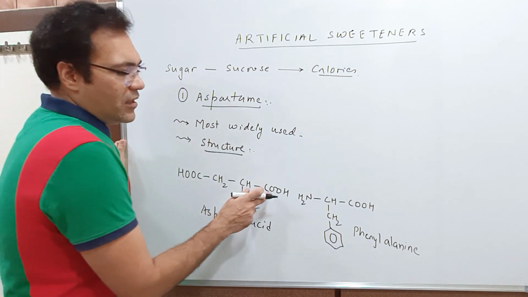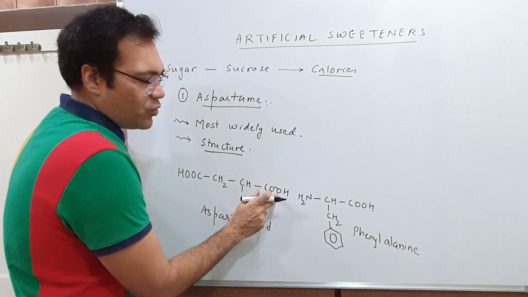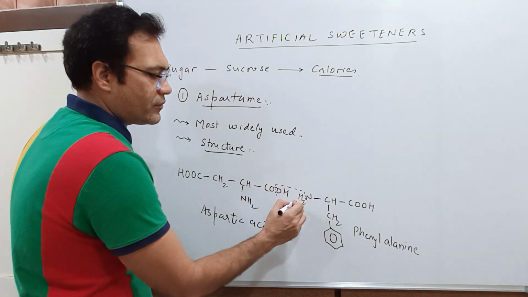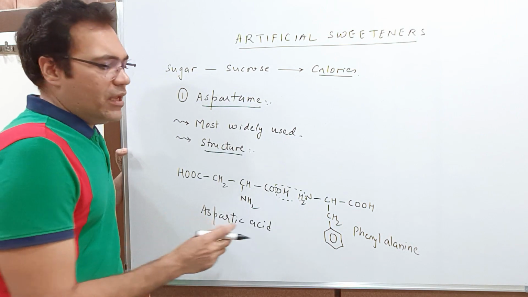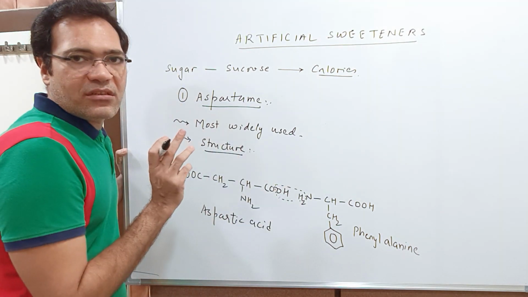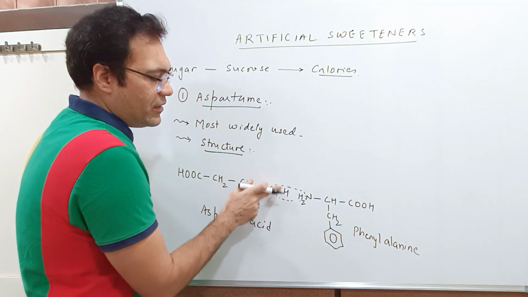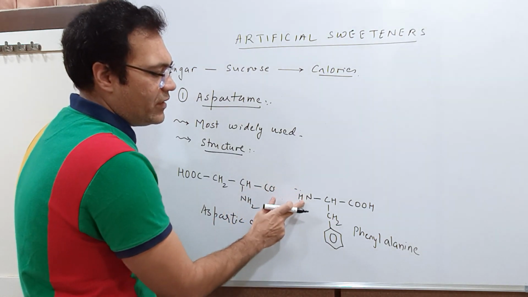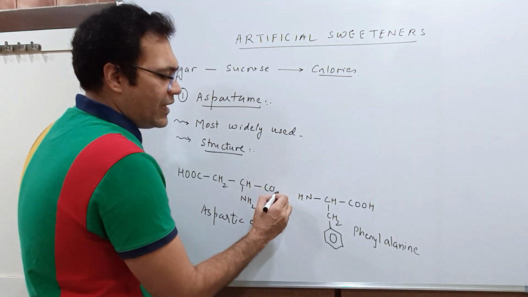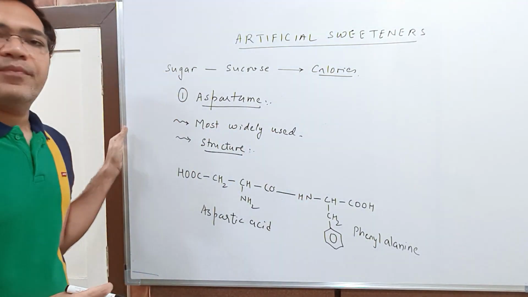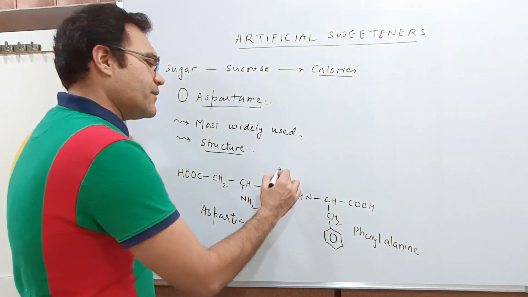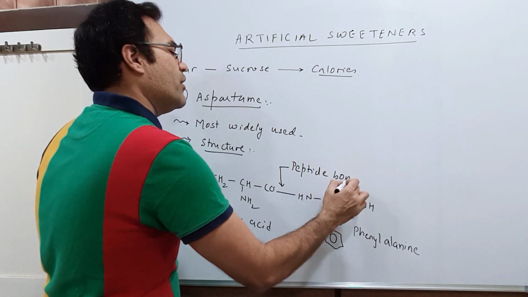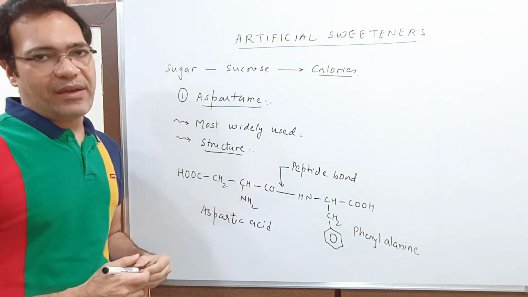Now what happens is, the OH group from here and the H from here will be removed. One OH and one H will be removed. So as a result, an H2O molecule will be eliminated. OH and H gives you H2O. So the H2O molecule is eliminated and this bond is formed. This bond that is formed, students, is known as a peptide bond, because it is formed between two different amino acids.